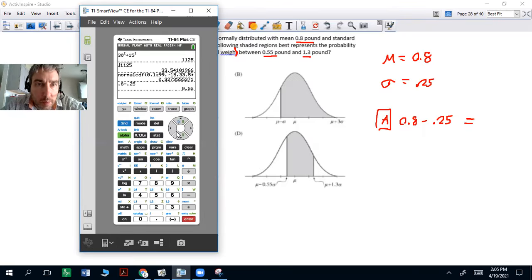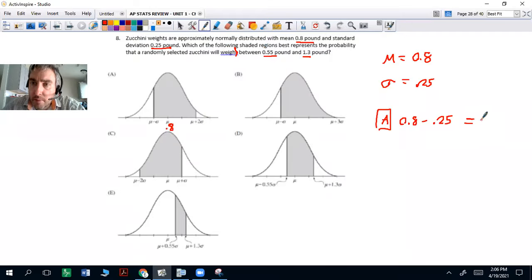And so that's going to be 0.55. And if I add 2 standard deviations, so if I do 0.8 plus 2 times 0.25 or 0.5, 0.5 plus 0.8 is 1.3. That should be 1.3. You can double check that.